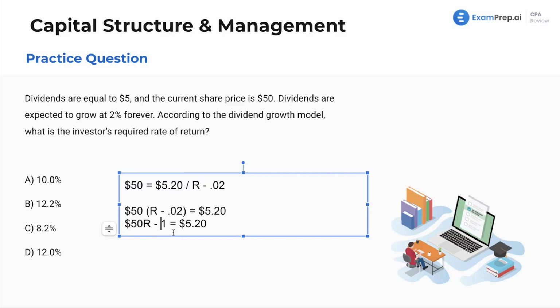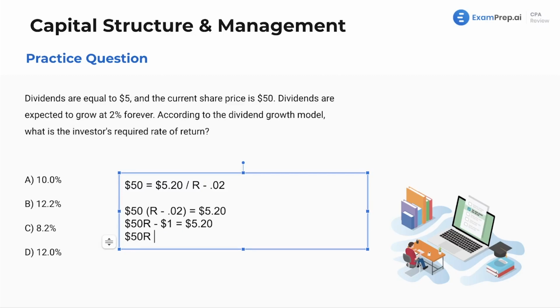Then we'll add this $1 to both sides, so we get 50r equals $6.20. Then we do $6.20 divided by $50, and that gets us to our final answer. I got 12.4. Sometimes you'll get answers that are not exactly on par, but the closest answer here is 12.2, and that's going to be our final answer.